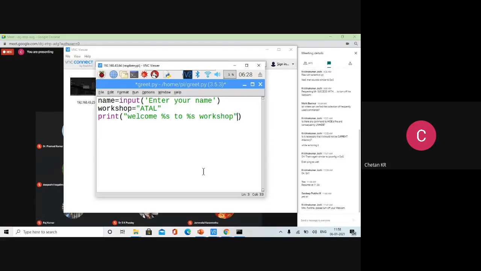Welcome to the percentages workshop. What do you mean by percentages? It is a string. This is called a format specifier. There are a lot of format specifiers. If I write %s, it means string. %d means integer. %f means float, like that. Depending on the type of the data you have, you write the specifier.